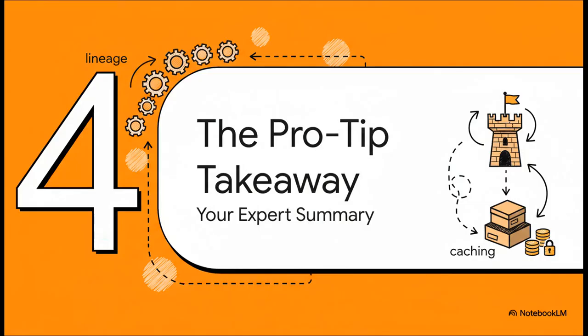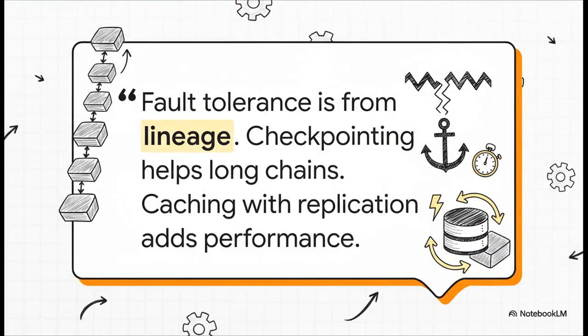Wow. Okay, we have covered a lot of ground, haven't we? From the basic recipe of lineage to the freezer trick of checkpointing, all the way to replicated caching. So let's boil this all down to one single pro-level takeaway, the kind of thing you'd say in an interview. Okay, here it is, the whole strategy in a nutshell. Spark's default, its primary method for fault tolerance is lineage-based recovery. Simple. For jobs with really long lineage chains where that recovery gets too slow, you bring in checkpointing to save your progress. And finally, for those critical data sets where you need both top-tier performance and near-instant recovery, use caching with replication. That's it. That's the whole playbook.